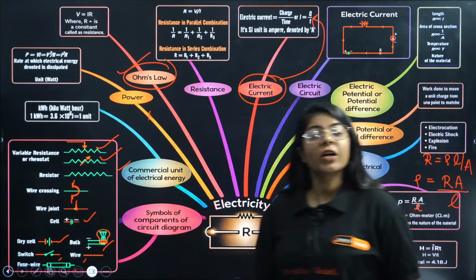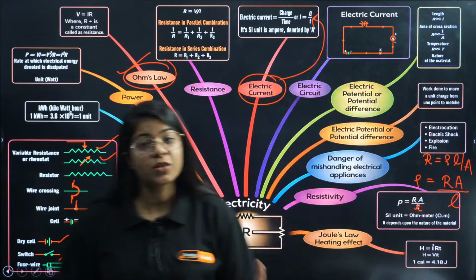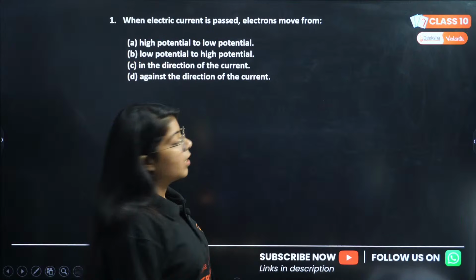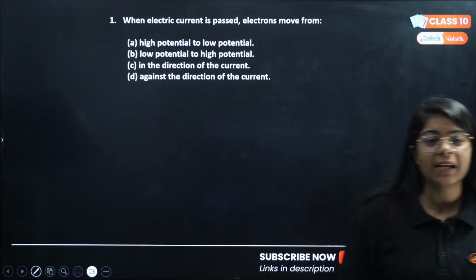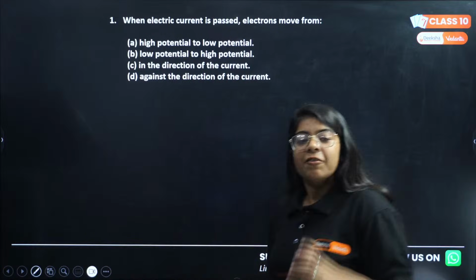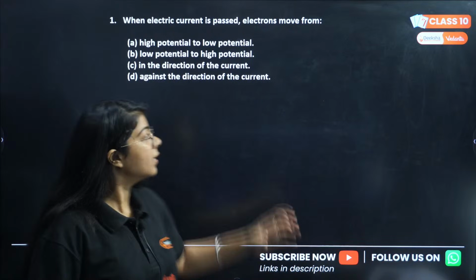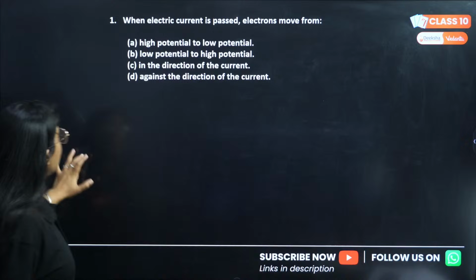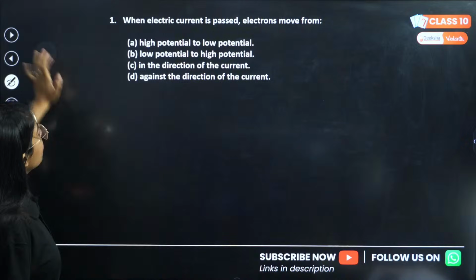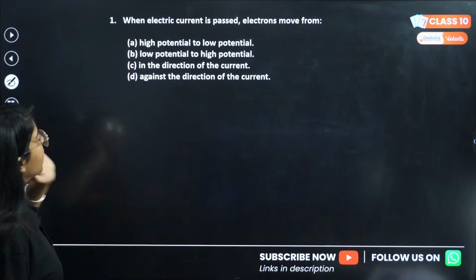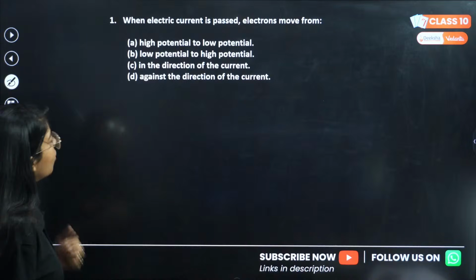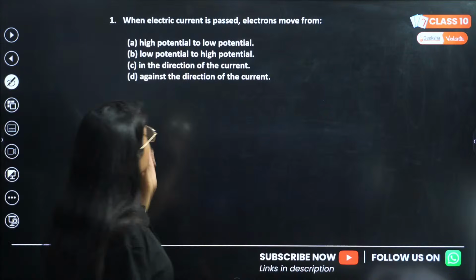Okay, now moving on to our questions, which are very important for this particular chapter. First question, we will start with the very basic one. When electric current is passed, electrons move from high potential to low potential, or from low potential to high potential, in the direction of current or against the direction of current?